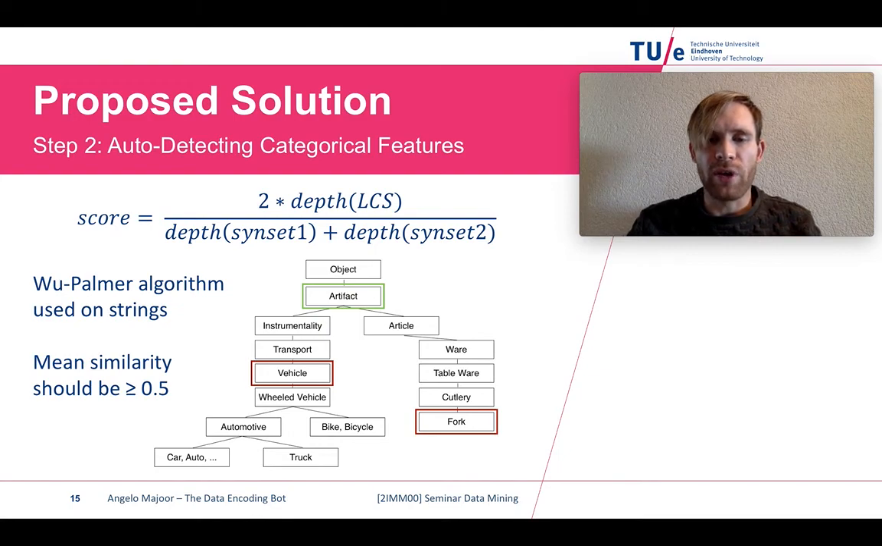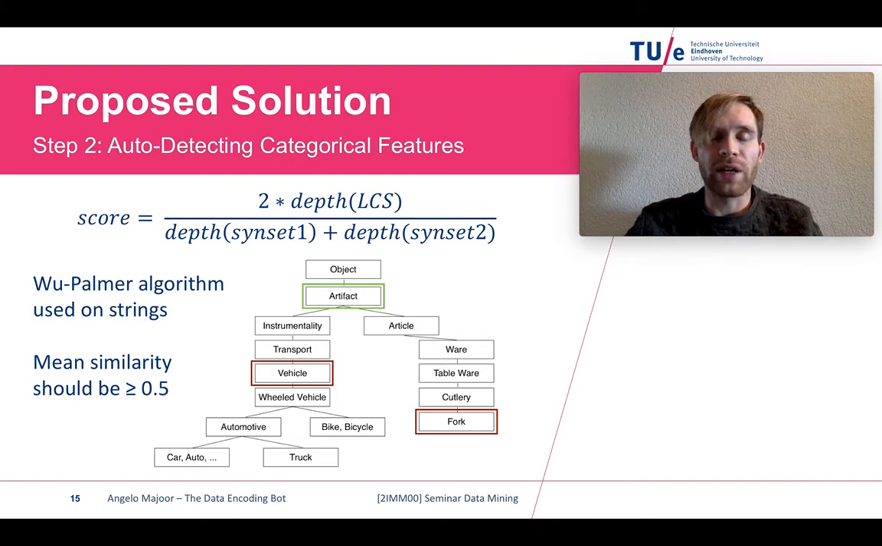And the LCS means basically the most common thing that combines the two. So the first grandfather that has both of them as their grandchild, which is in this case artifact, which has a depth of 2. So 2 times 2 is 4, divided by 12 is 1 over 3. So the similarity score between the vehicle and the fork is 0.33, or 1 over 3, which indicates they're not really related, which is quite obvious.